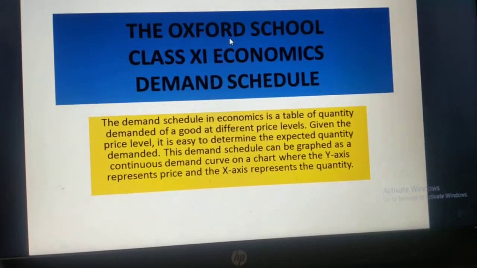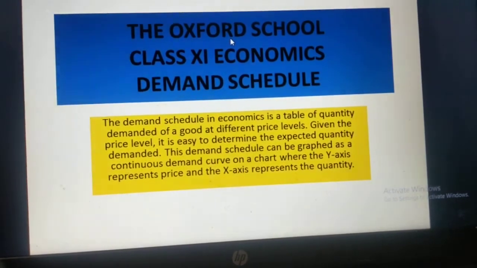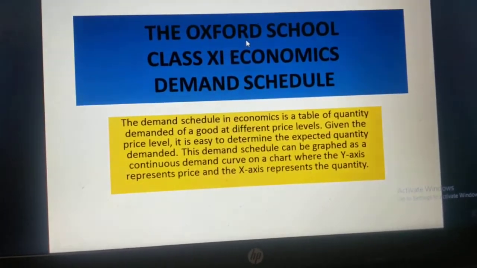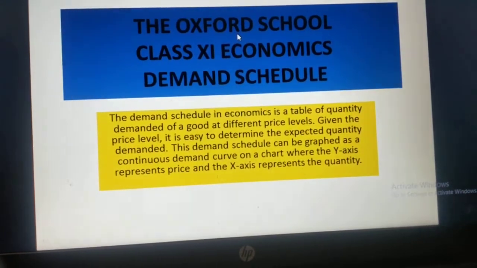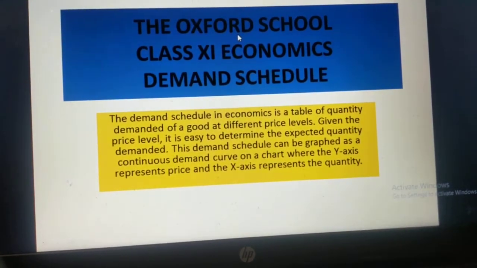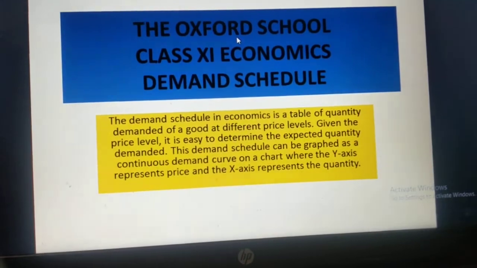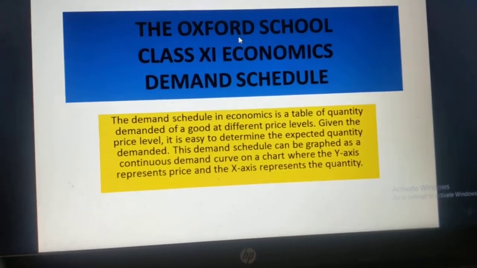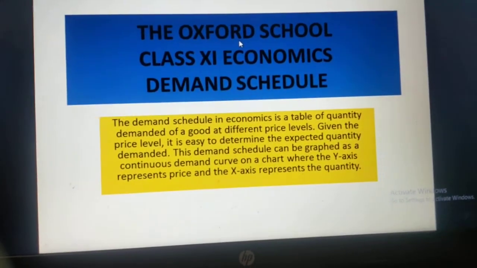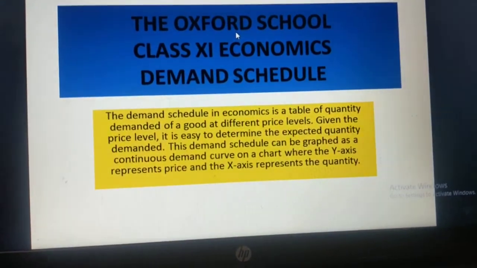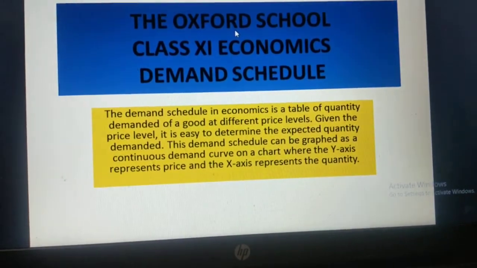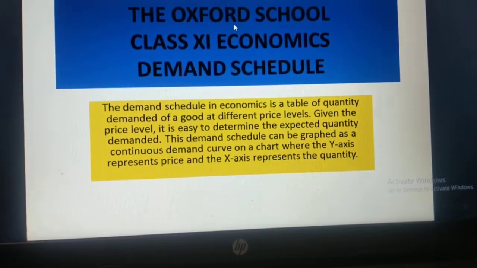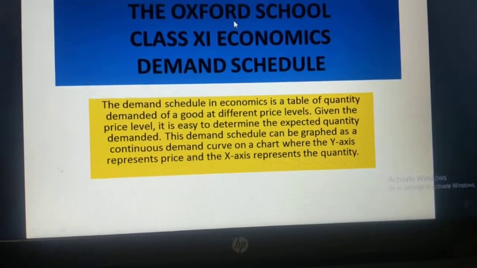As I have explained, demand means the desire or wish or willingness to purchase, and schedule is basically a tabular statement or tabular presentation, or a graphical presentation, which shows which type of demand and which wants are affecting the same. Okay, so what do you understand by demand schedule? The demand schedule in economics is a table of quantity demanded of a good at different price levels. Given the price level, it is easy to determine the expected quantity demanded.